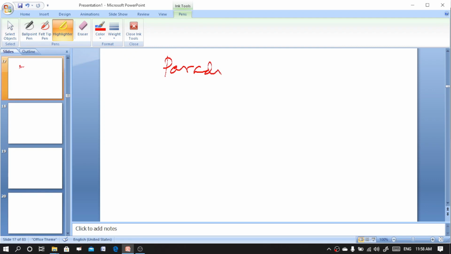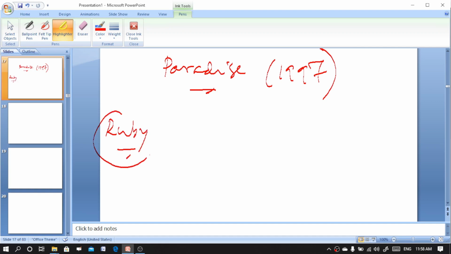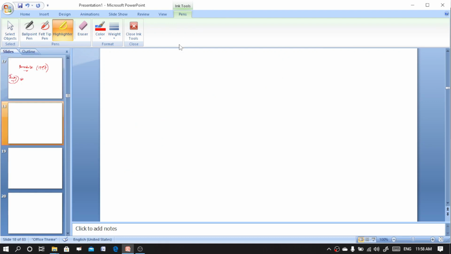You know, Paradise is the second novel of the Beloved trilogy, published in the year 1997. It is named after Ruby, the town on which the book centers. So here Ruby is the name of the town where the novel centers. Now the next important work is A Mercy. A Mercy was published in 2008.